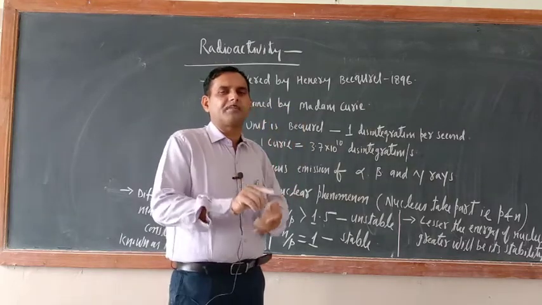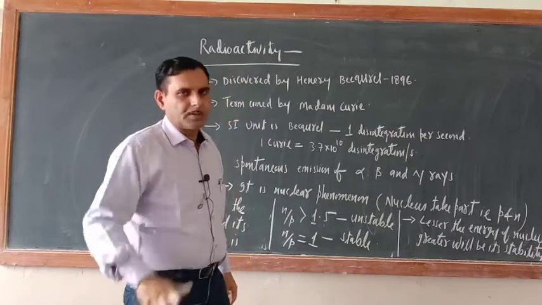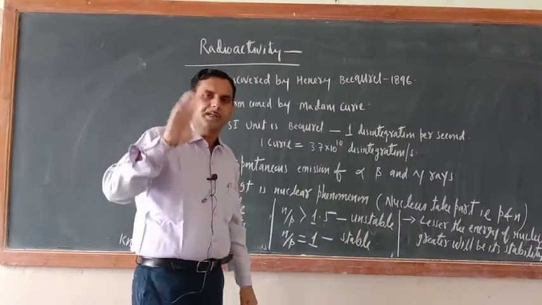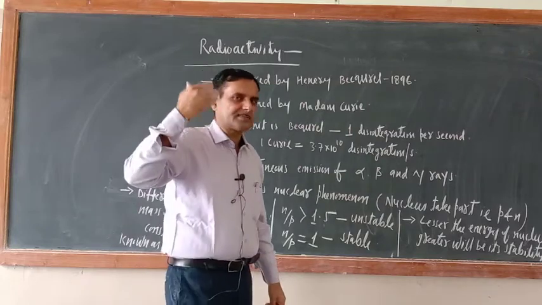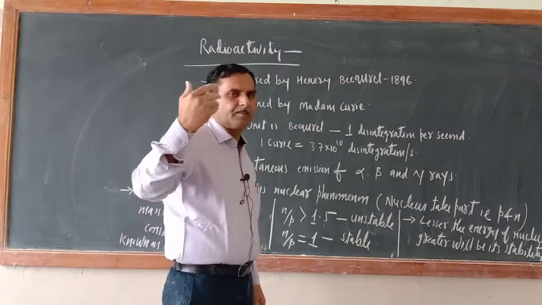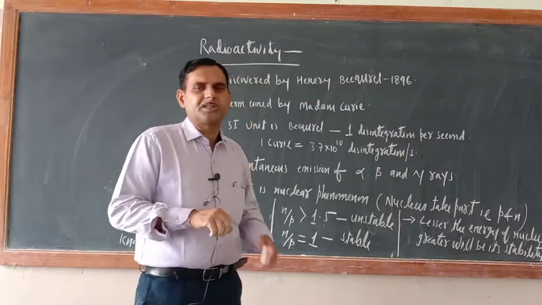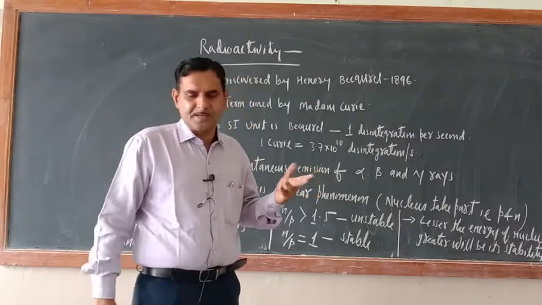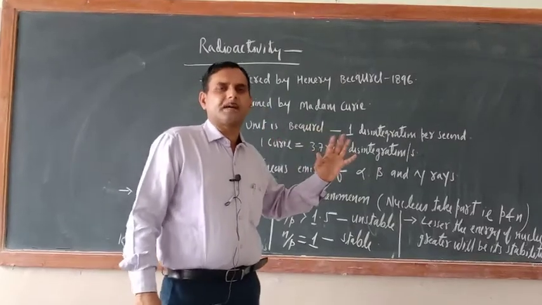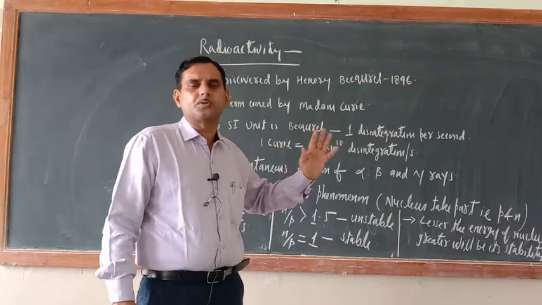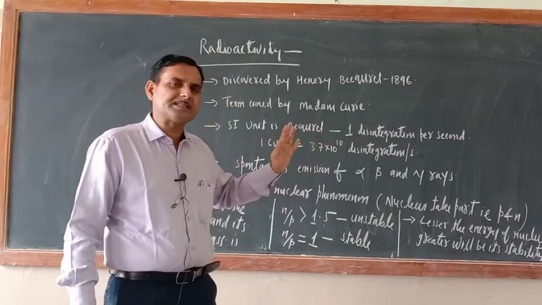In models of atom, how many models are there? Thomson model, Bohr's model, Rutherford model. Then some other aspects of atom are also there, like Planck's quantum theory, de Broglie equation, Heisenberg uncertainty principle, different types of quantum numbers, Aufbau principle, Hund's rule, Pauli's exclusion principle.